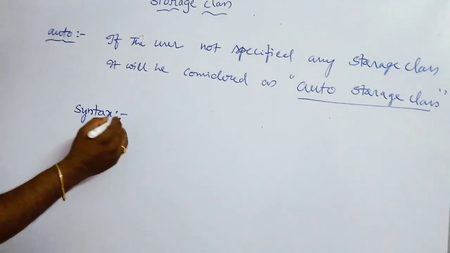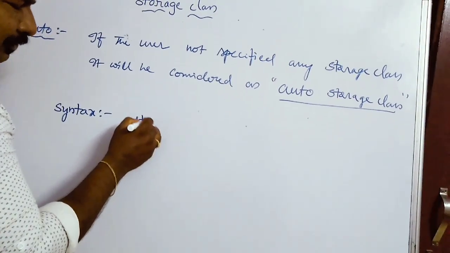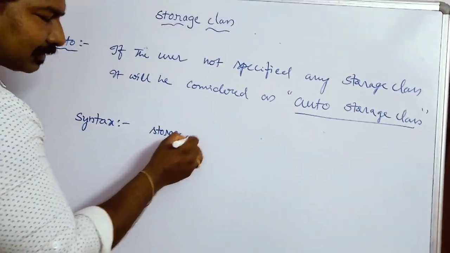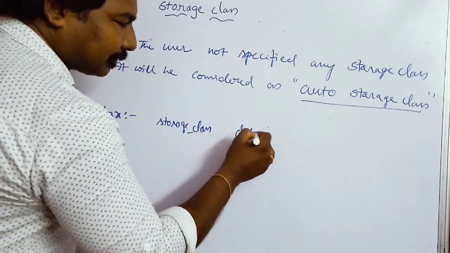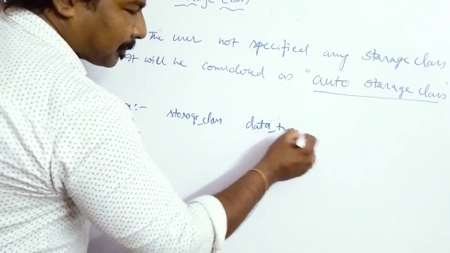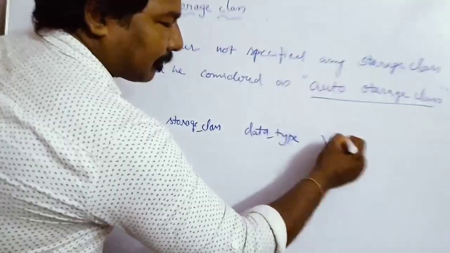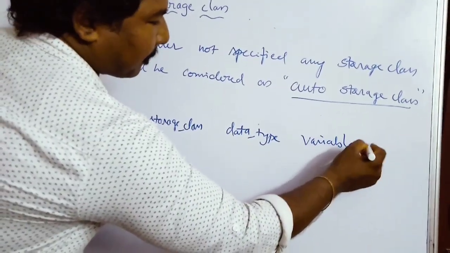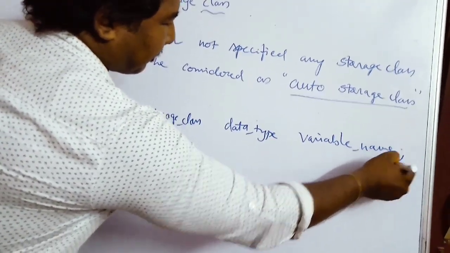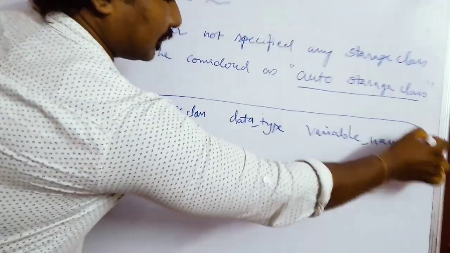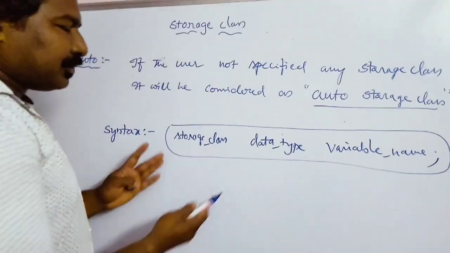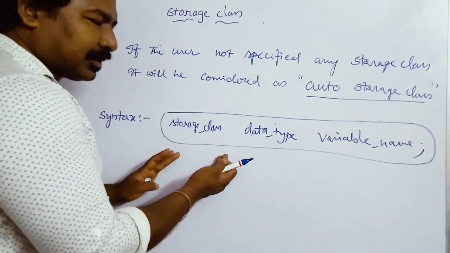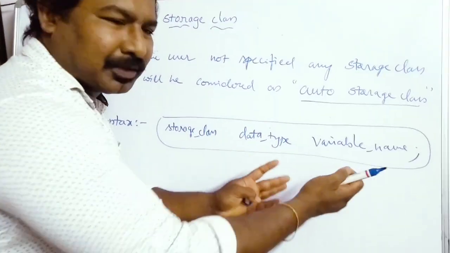The syntax for any storage class is: storage class specifier, then data type, then variable. That means you need to write the storage class specifier followed by the data type followed by the variable name.